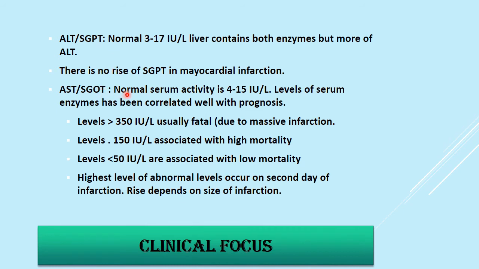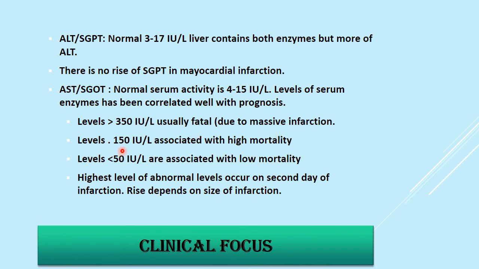But SGOT, AST, normal serum activity is from 4 to 17 IU per liter. Serum enzyme levels, if more than 350 IU per liter, are usually fatal and due to massive infarction.